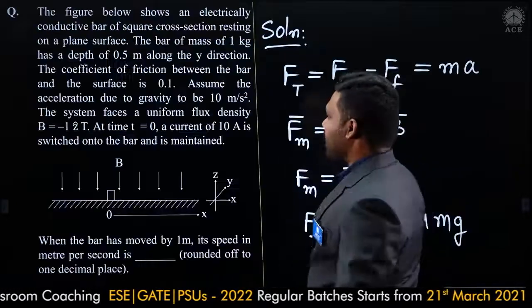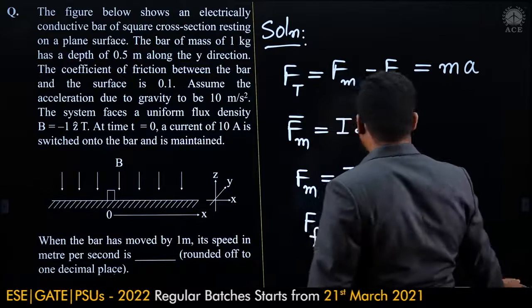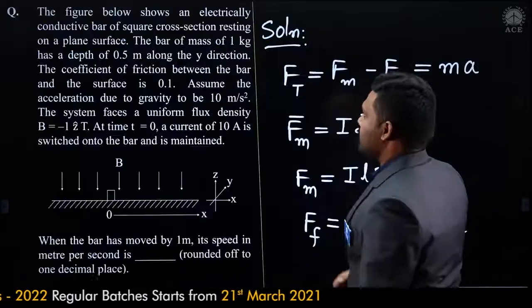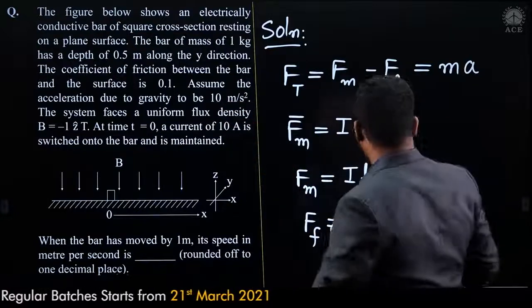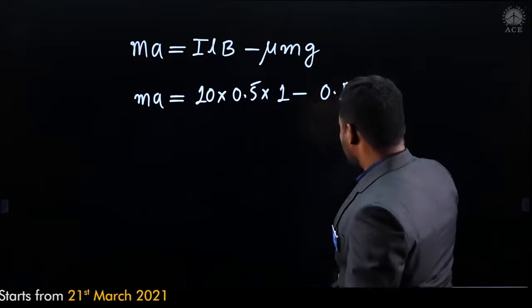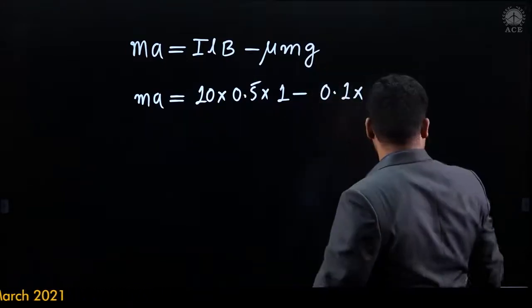We are interested only in the magnitude. Here minus is indicating the direction. So here it is 1, minus, what is that coefficient of friction? 0.1. Yes, 0.1. We are dealing with SI units, so I need to take the mass in kilograms.